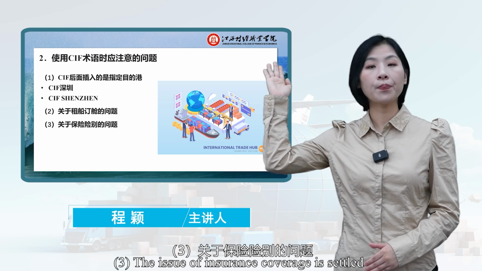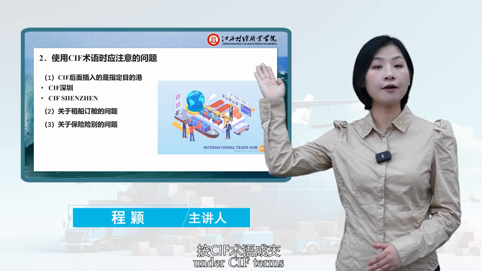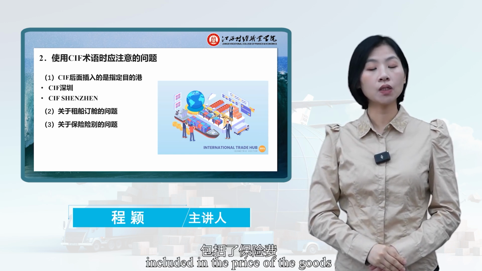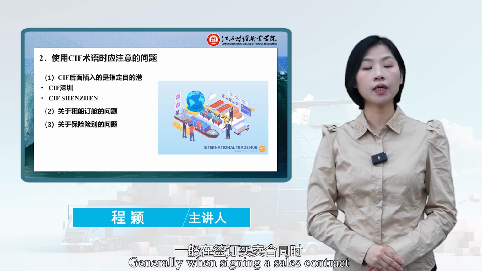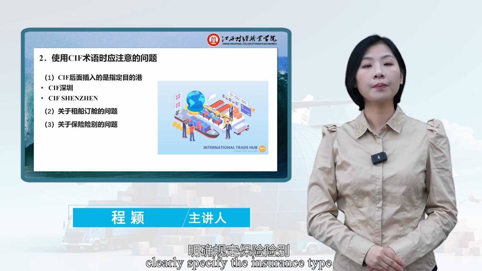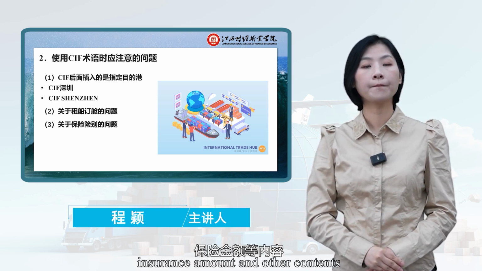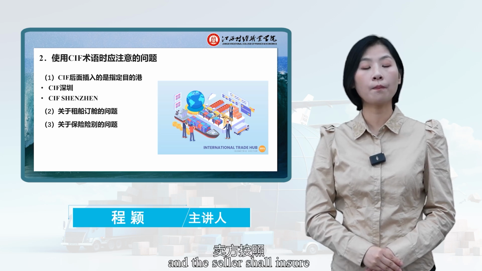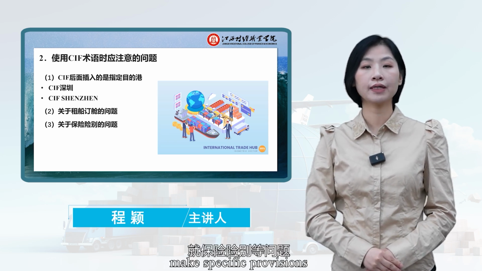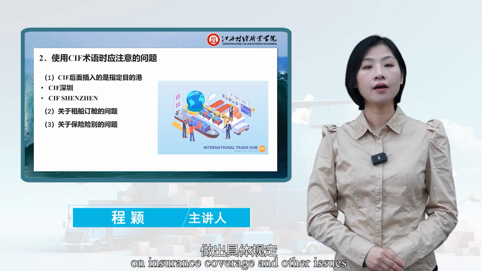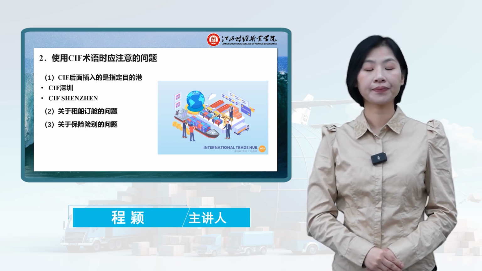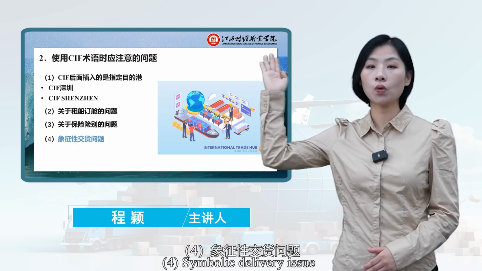Third, the issue of insurance coverage is settled under CIF terms, and the insurance premium is included in the price of the goods. Generally, when signing a contract, the insurance terms of the contract clearly specify the insurance type, insurance amount and other contents, and the seller shall insure according to the provisions of the contract. But if the contract fails to make specific provisions on insurance coverage and other issues, it should be handled according to relevant conventions.